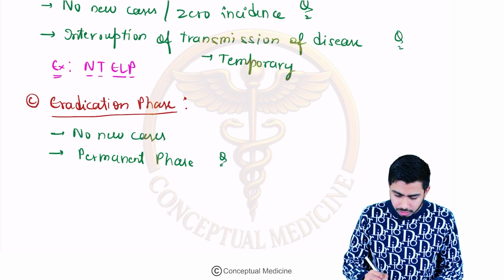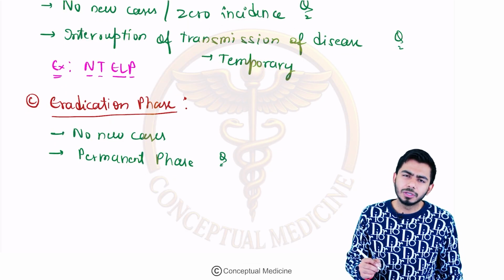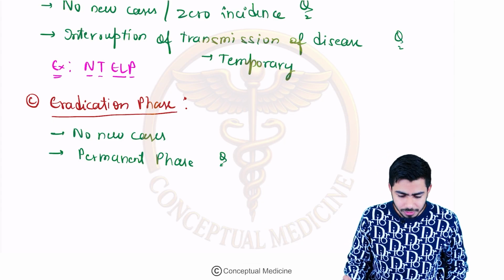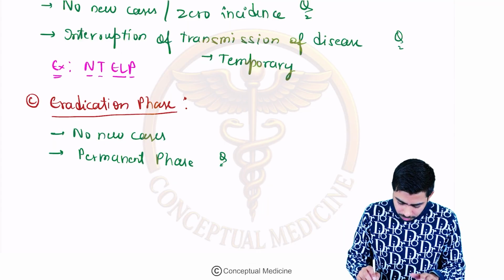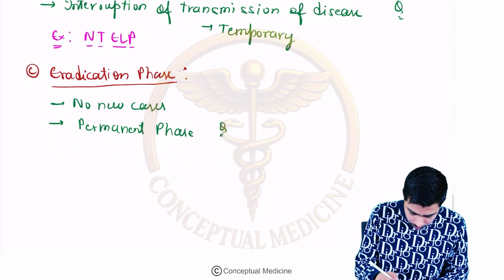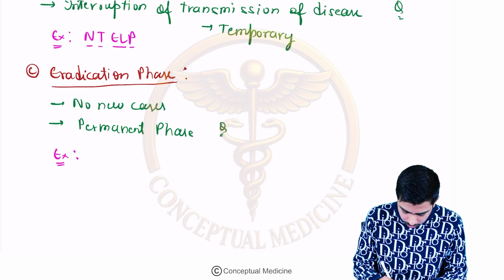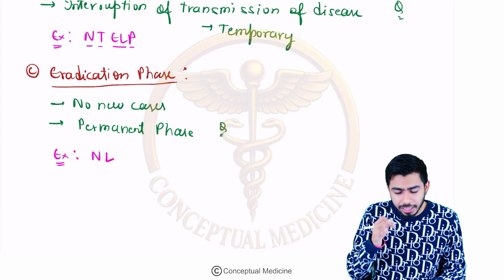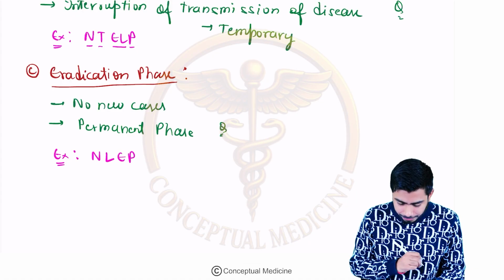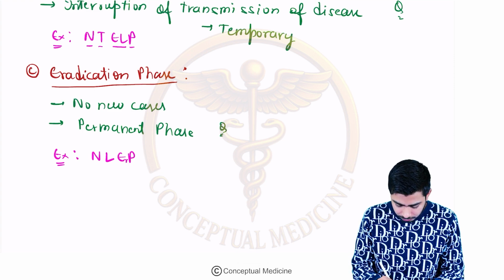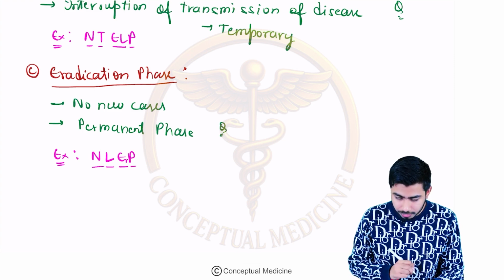This has also been asked, which of the following is the permanent phase? Elimination phase, eradication phase, control phase. Your answer would be the eradication phase. Okay, right. So once we have talked about this, let's take the example again, as we have talked about examples in every case. So here you can take the example of National Leprosy Eradication Program, NLEP, the National Leprosy Eradication Program.